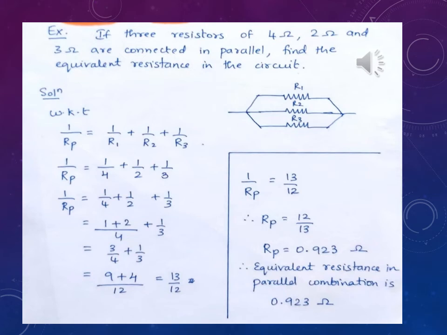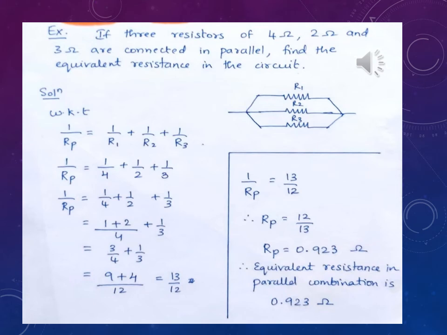Take the LCM again for 4 and 3 and simplify, so that you will be getting 13 by 12. Therefore, 1 by Rp is equal to 13 by 12. But what are they asking you to find? They are not asking you to find 1 by Rp, isn't it? You should find the equivalent resistance. Equivalent resistance in this case is Rp, that is, resistances in parallel.